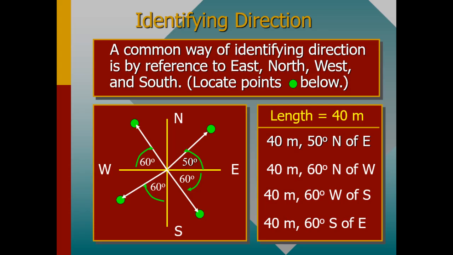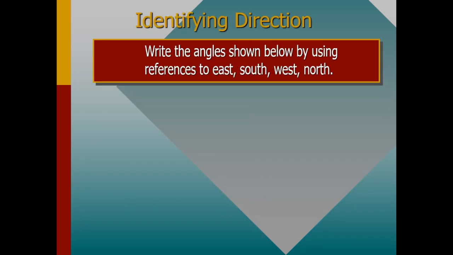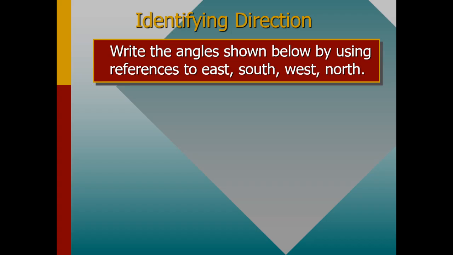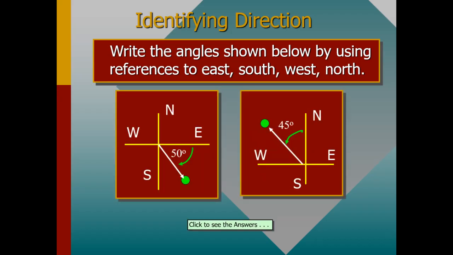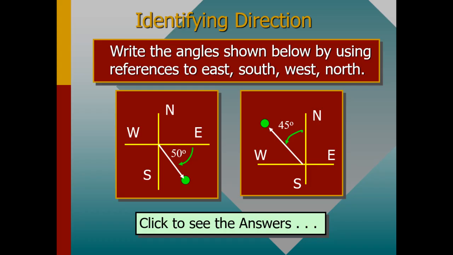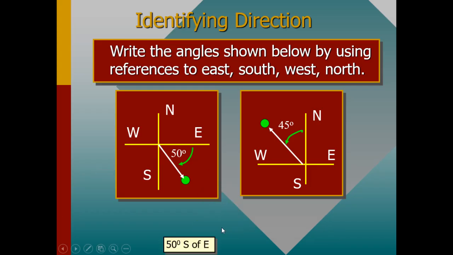Now, if you observe very well, you need to understand that whenever we are dealing with direction, we are also considering the angle. So it's very important for you to write the angle just the way we have indicated at that particular point. Okay, so make sure that you are able to identify the angles.